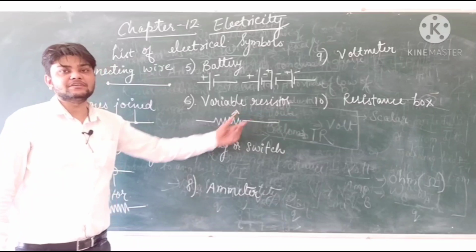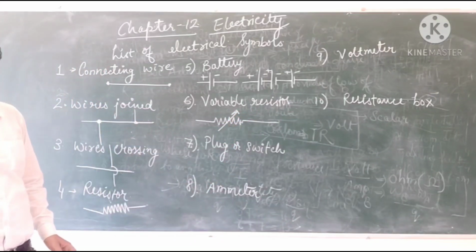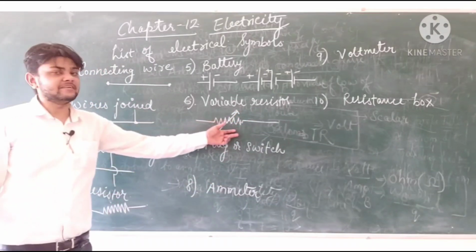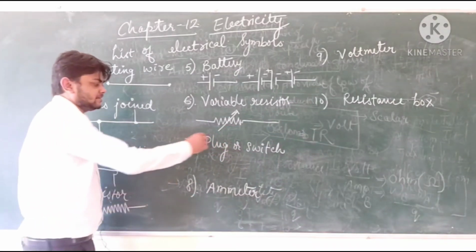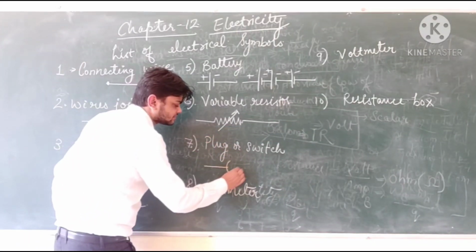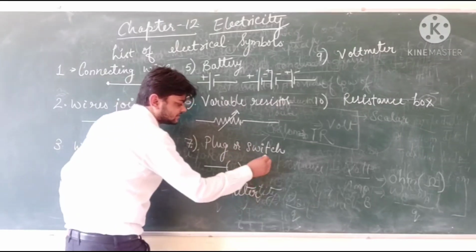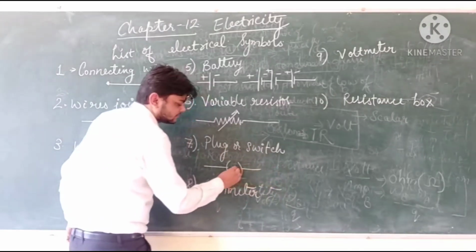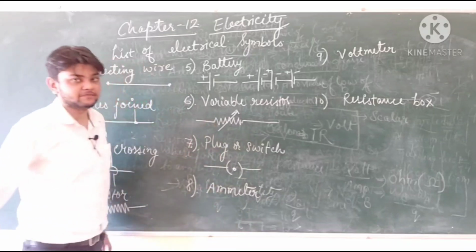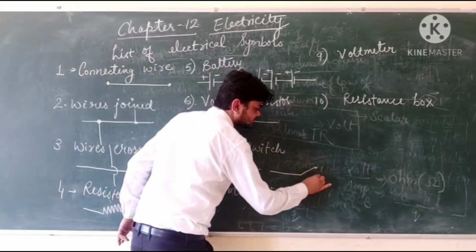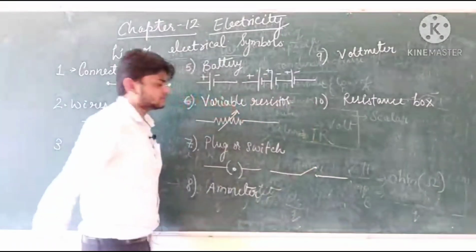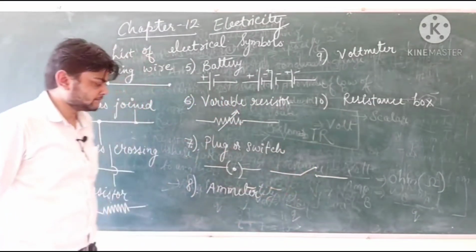Therefore, an arrow is represented on the top of the resistance, showing that it is a variable resistance or a rheostat. We use a plug or a switch for an open condition. Similarly, if we put a dot, it will be for a closed condition. Another way to represent a switch is in this format, known as a tap switch.